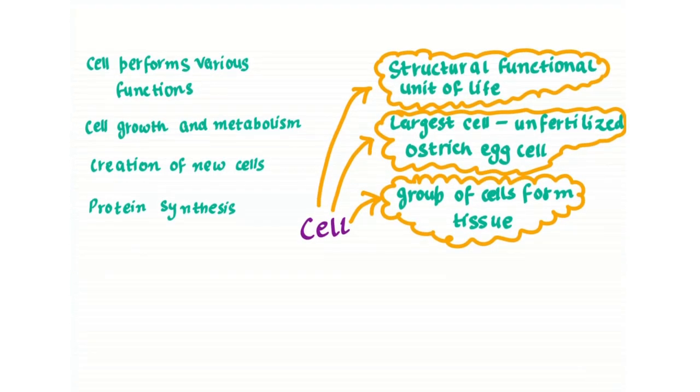The cell performs various functions: cell growth and metabolism, creation of new cells, and even protein synthesis, which is very beneficial. The cell is the structural and functional unit of life. The largest cell is the unfertilized ostrich egg cell. A group of cells forms tissue. So this is all about